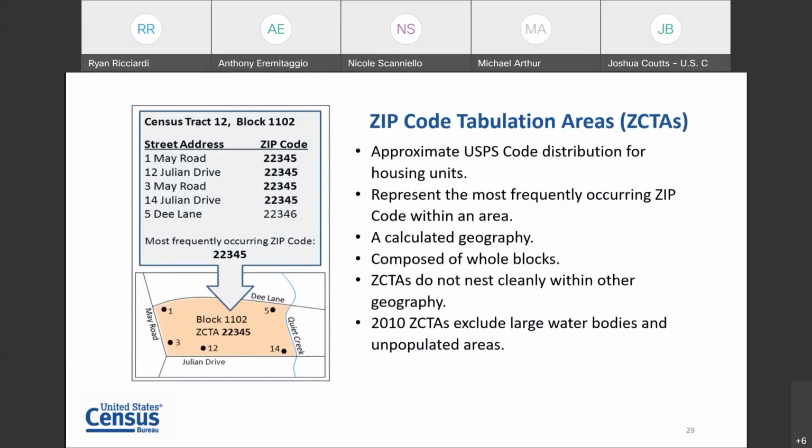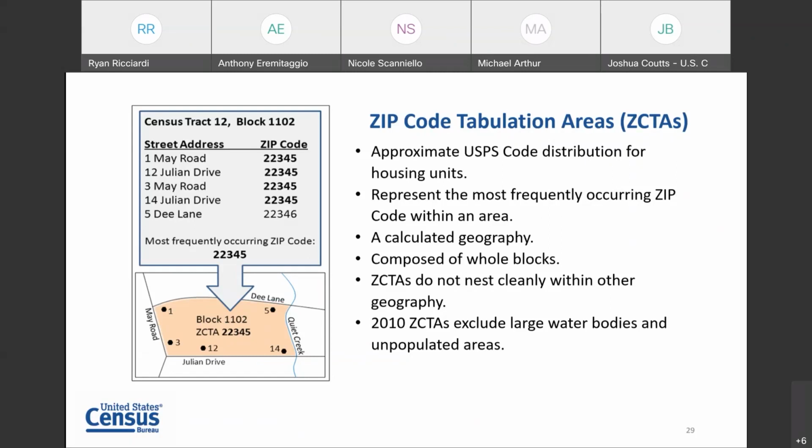Zip code tabulation areas are approximations of the distribution of zip codes based on the data that we have collected in the field. So based on our internal geography, the master address file that we have in the geography division with all of the housing units that we've reached out to during the decennial census, and looking at the zip codes attached to them. In the example that we can see here, they're based at the block level, and it's based on the most frequently occurring zip code for each block.